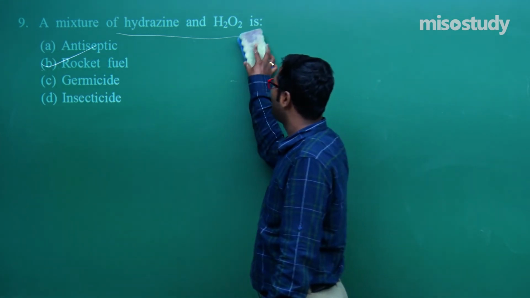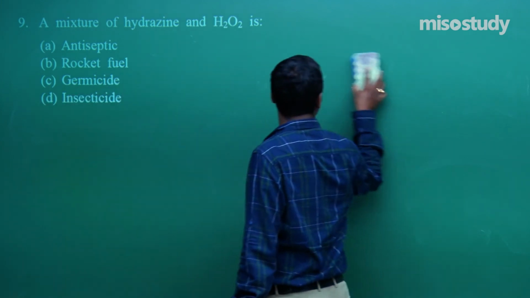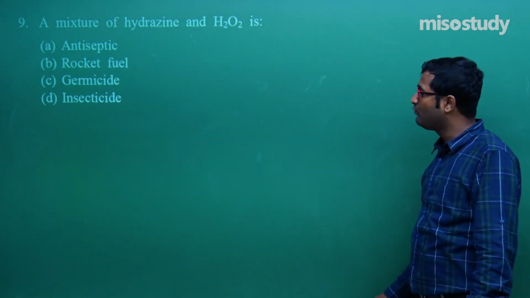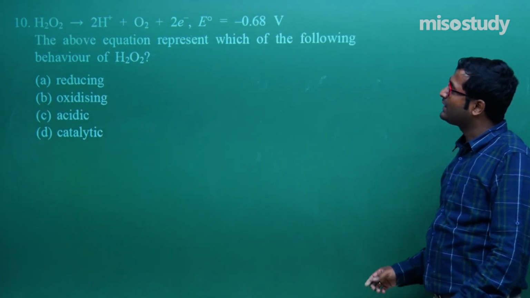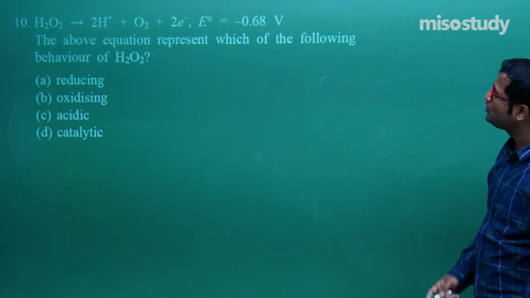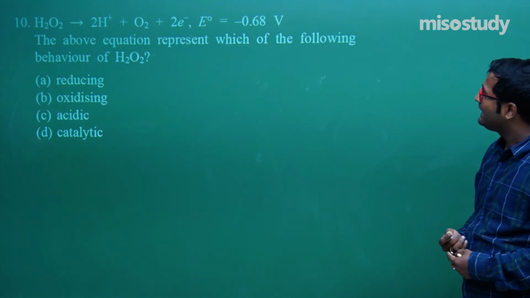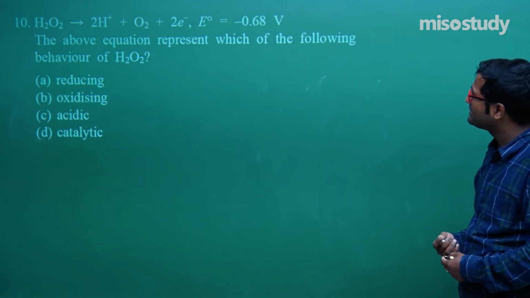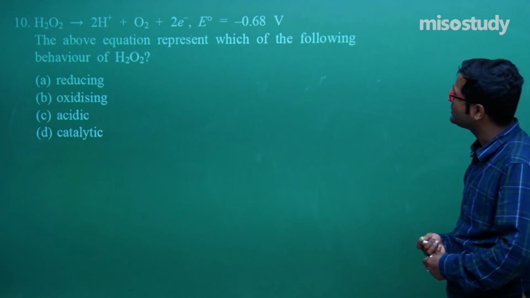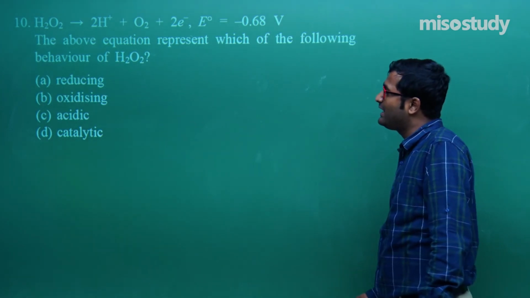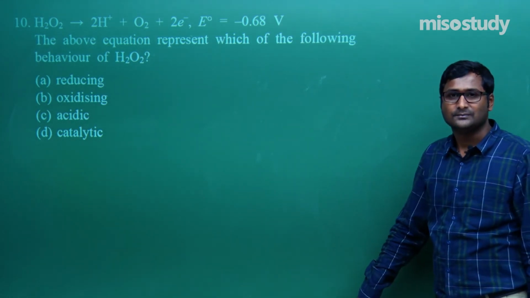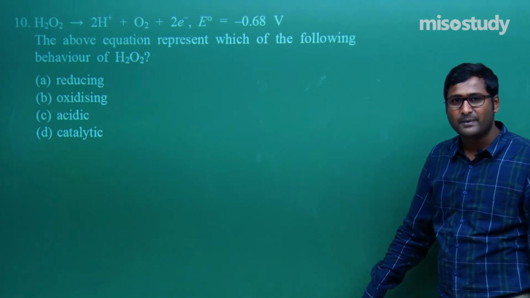Now wait for a moment. Let's move to the next question. Look at the question. H2O2 gives 2H+ plus 2e-, electrode potential -0.68. The above equation represents which of the following behavior? Tell me, which behavior of H2O2?